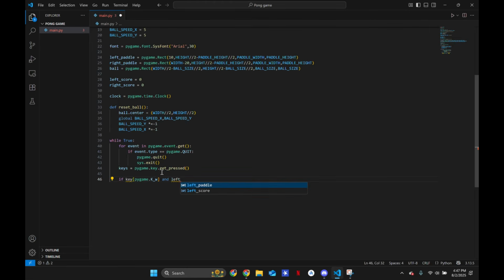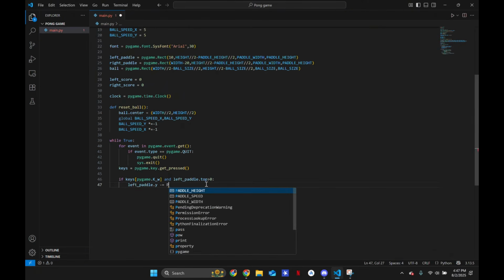and left_paddle.top is greater than 0. So it's just checking that the paddle's not at the top. Then we are going to say left_paddle.y minus equals paddle_speed. There we go. So if we press the W key, we're going to go up. Because remember, our y-axis in Python or any program is kind of inverted. So 0 is at the top and higher numbers are at the bottom. So if we wanted to go to the top, we have to decrease or invert our speed.